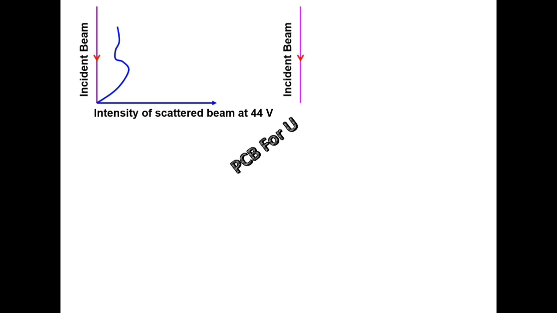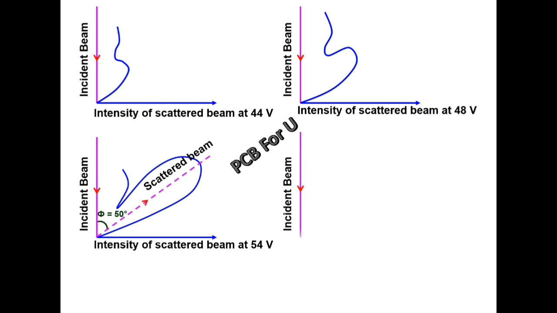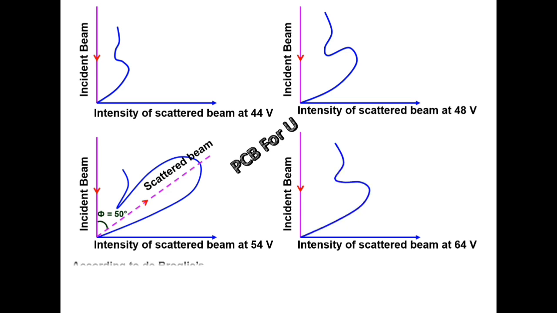With the incident beam along the y-axis, the intensity of the scattered beam at 44 volts gives a curve like this. With the incident beam along the y-axis, the intensity of the scattered beam at 48 volts, the curve is like this. For the intensity of the scattered beam at 54 volts, we get a maximum. So this is the direction of the scattered beam; with the y-axis, it makes an angle of 50 degrees. For voltages above 54 volts, such as 64 volts, we get this kind of curve.